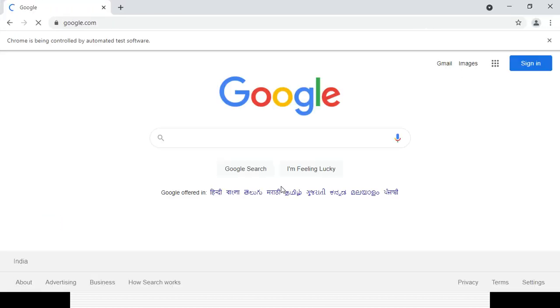So it will open the Google page, and whatever link size is there, it will print it. So you can see this is the one link, this is the one link, and these are all our links, right? And if you also go down here, this is the link, this is the link, this is the link, like that. All are links, right? So you can get the count of how many links are available here.